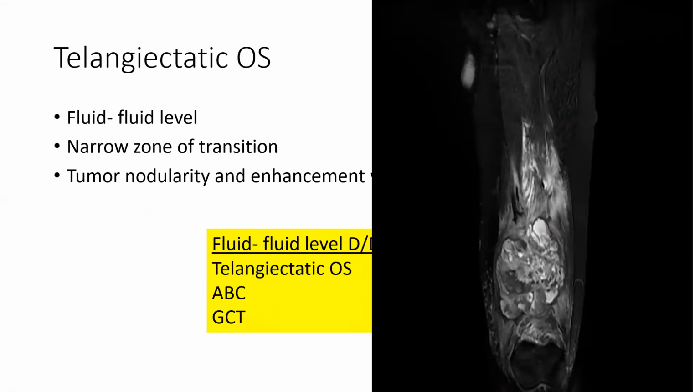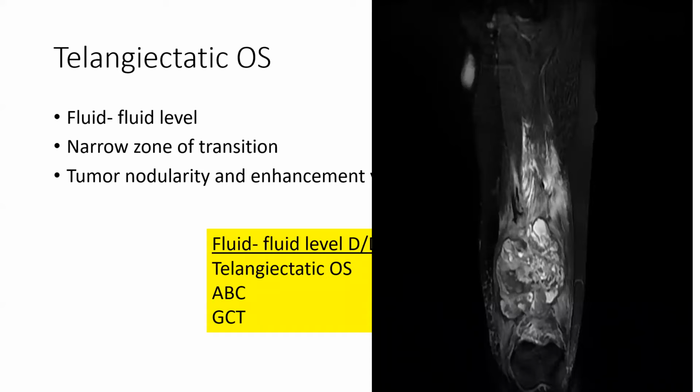Now talking about telangiectatic osteosarcoma. Telangiectatic osteosarcoma shows typical fluid level on X-rays or MRs. We see narrow zone of transition on X-ray and how to differentiate it from ABCs or giant cell tumors: we see tumor nodularity and enhancement of the septa.